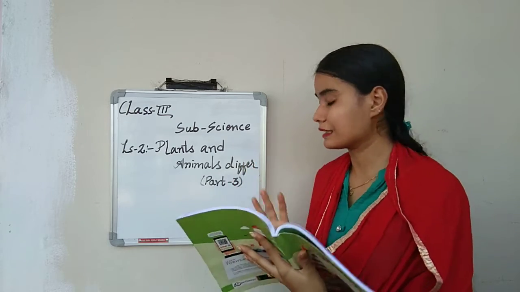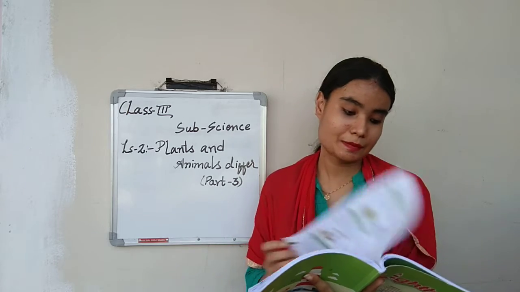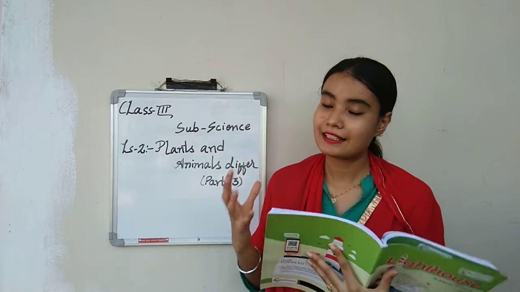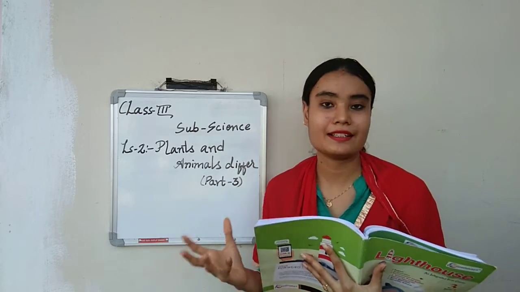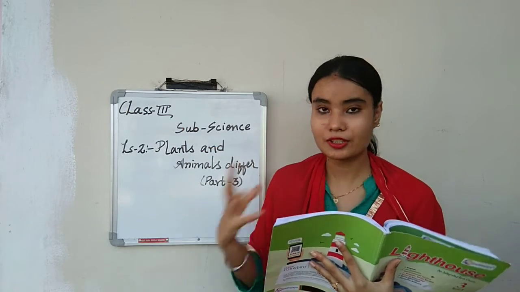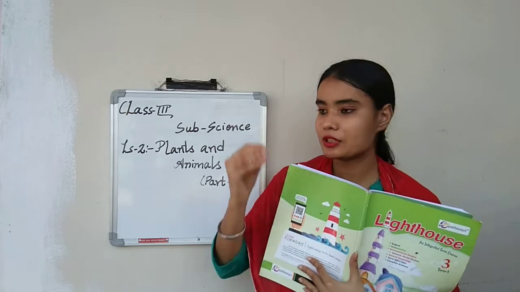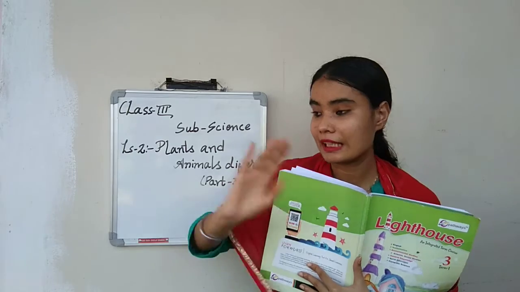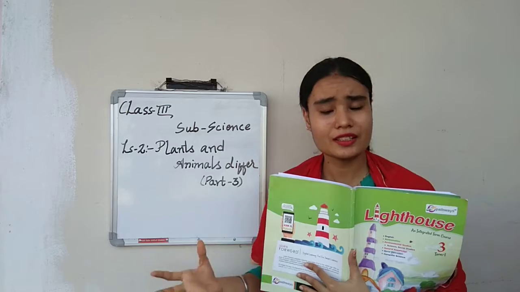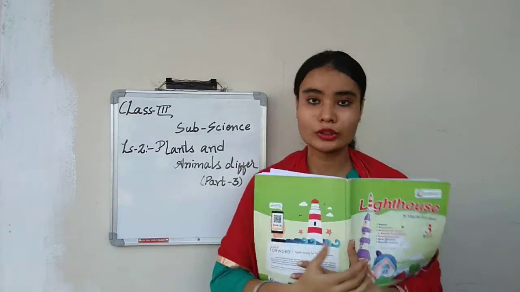So before starting part 3, let us recollect what we have learned in part 1 and part 2. Yes, in part 1 and part 2, we were learning about how plants and animals differ. Definitely by seeing them, we can identify that plants and animals have a big difference. Okay, we cannot say that plants and animals are both the same. Even in human beings, if you compare one person with another one, there are a lot of dissimilarities. So similarly, how can we say that plants and animals are same? They do differ, but how do they differ?